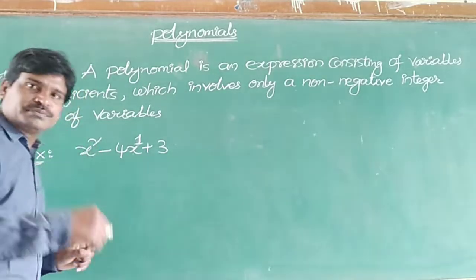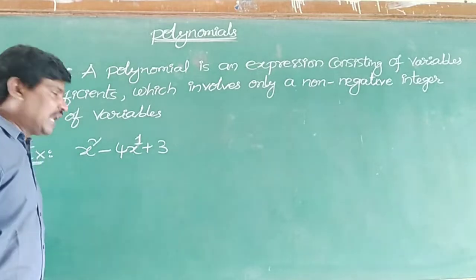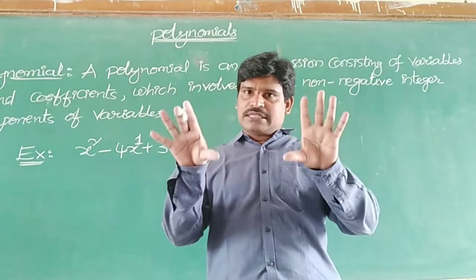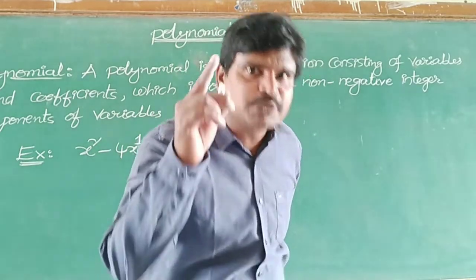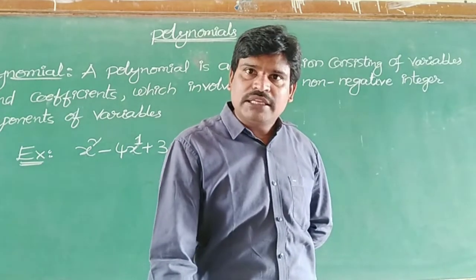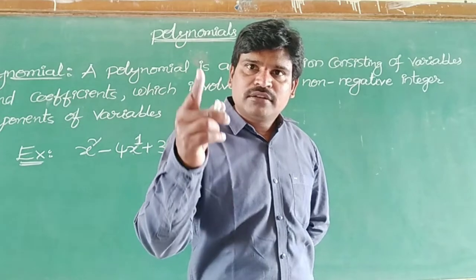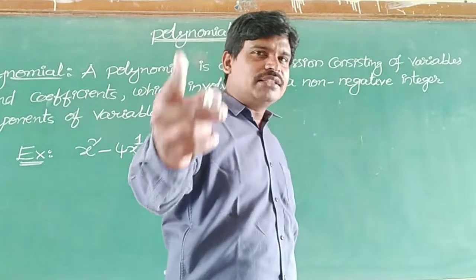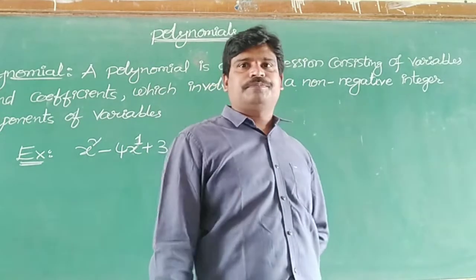Like that, whatever expression you take, first focus on the exponents of the variables in the given expression and see whether the given powers or exponents are non-negative integers or not. If they are non-negative integers, the given expression is a polynomial, no doubt.